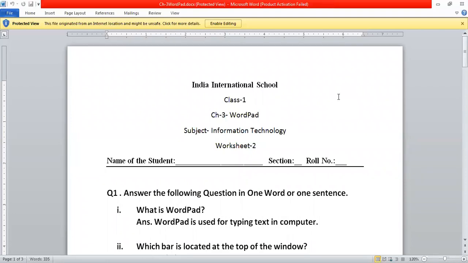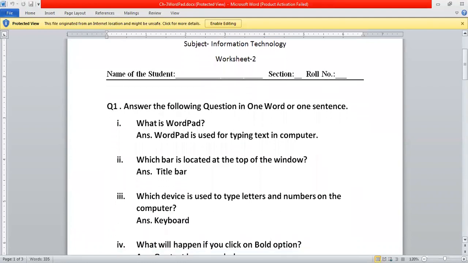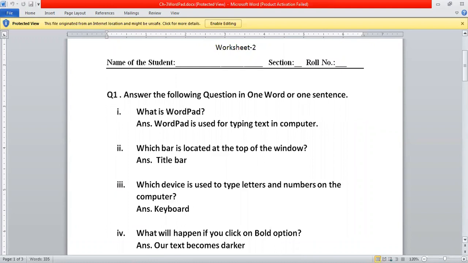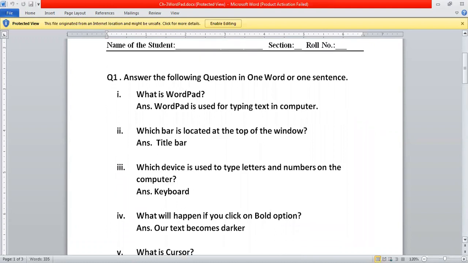We have finished our chapter number 3, WordPad. It is the time to learn this chapter's question answers and to do the worksheet. So in this week, we will be learning question answers of WordPad. I will be sending you this sheet in the WhatsApp group and in Microsoft Teams also. Okay, let us discuss the question answers.